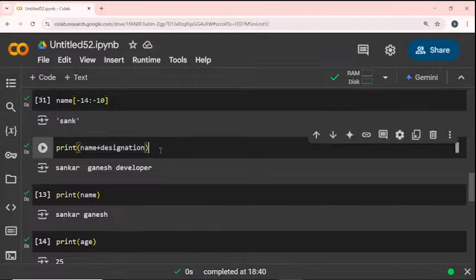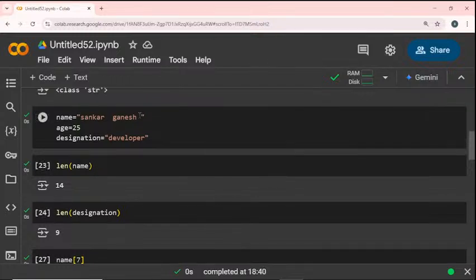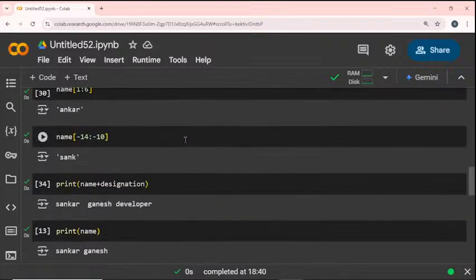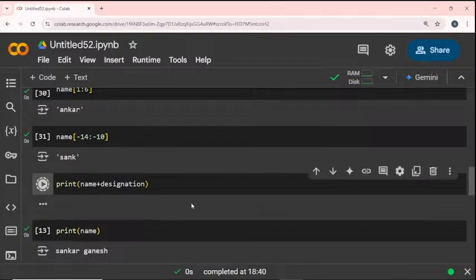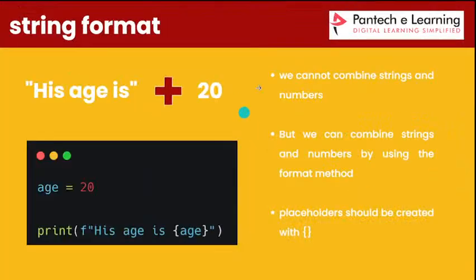So this is the way we can combine two different strings. If you need a space, kindly mention it in your string: give one space in between, or at the end of the string. You can give one space to maintain the space in your output. Okay, so next one is string format.